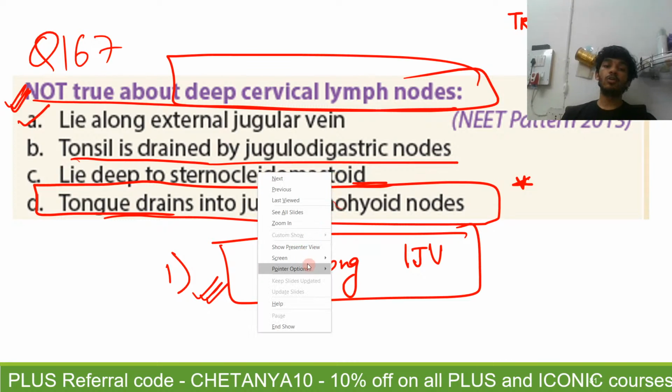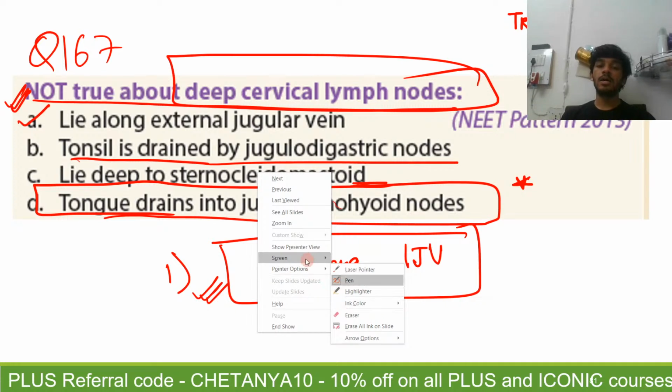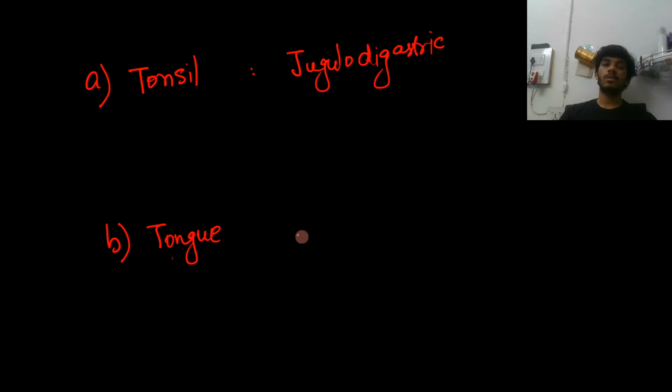Okay, so options B and D are the two that I want you to remember. B is about the tonsil. Second, I want you to remember the tongue. Tonsil goes into jugulo-digastric, and tongue goes into jugulo-omohyoid.